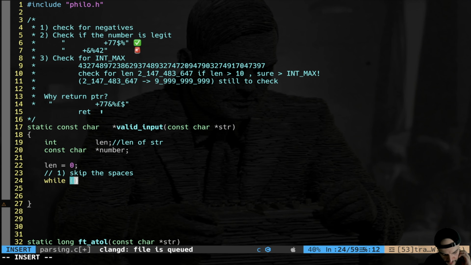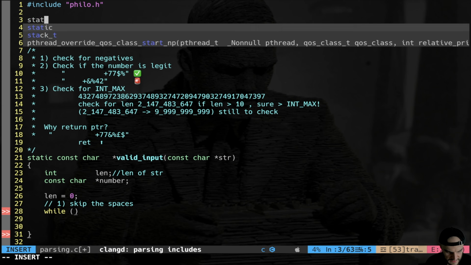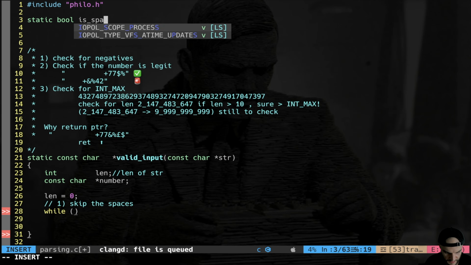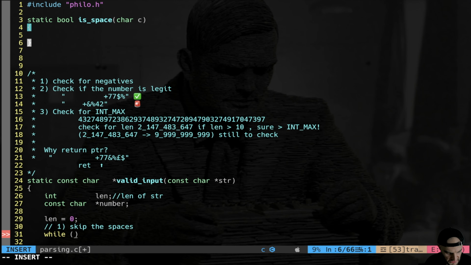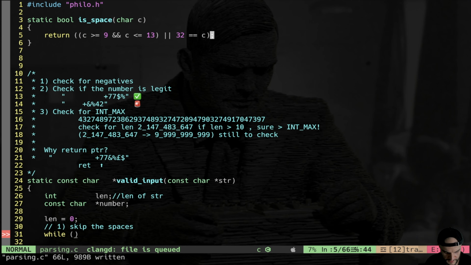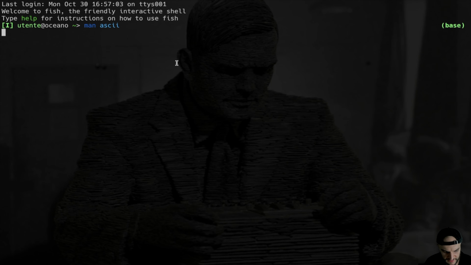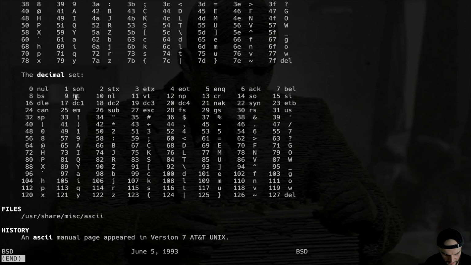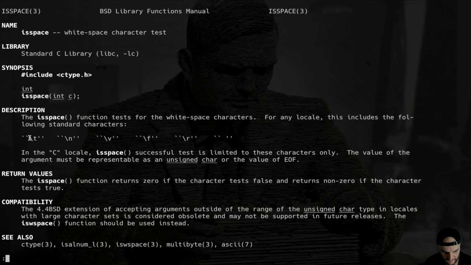So I'm going to create an ad hoc function here at the top. Again, I'm going to do static bool is space, char c, taking a char, and very simply it's going to return a boolean, and I say c is greater or equal than 9 and c is less or equal than 13, or c is equal to 32. You understand, right, what I'm doing here? Just watch the ASCII manual, you will see all the charts, and basically I'm saying from 9 to 13, which is horizontal tab, new line, vertical tab, carriage return, or 32, which is the space. Basically what I'm doing is recreating the function isspace, you see, all these characters.